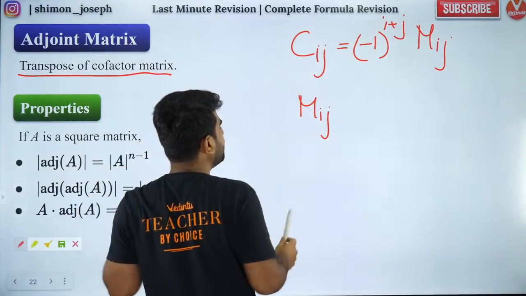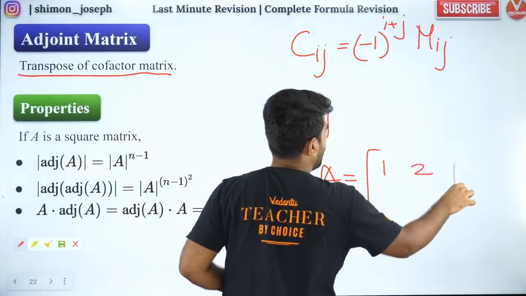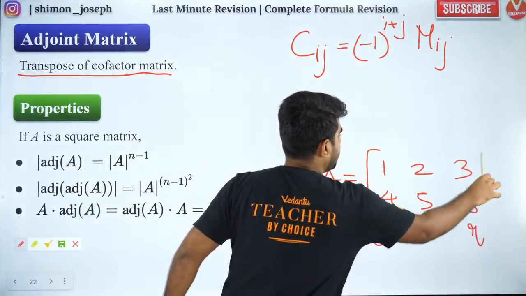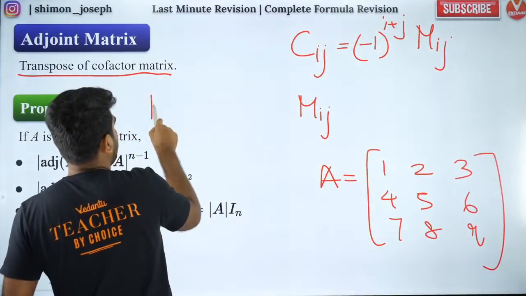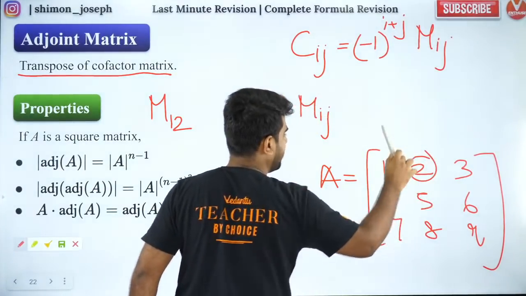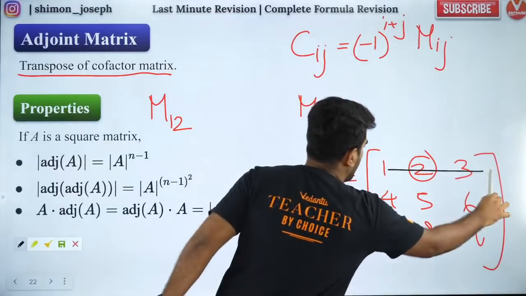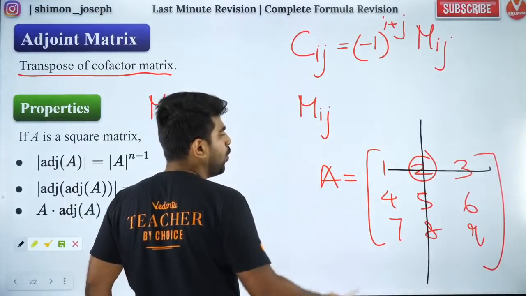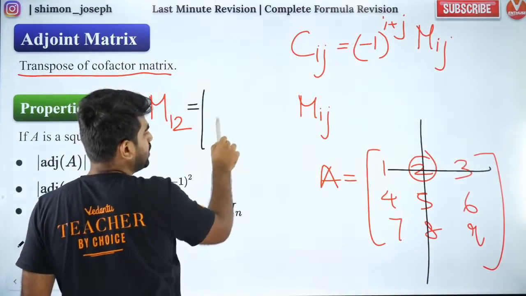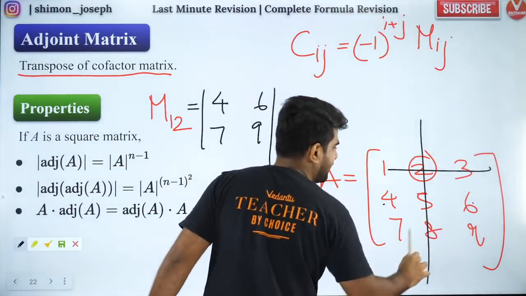Minor of ij, how do you find it? Let's say we have a matrix A: 1, 2, 3, 4, 5, 6, 7, 8, 9. If I want to find the minor of 1, 2, that means first row, second element. So I have to cover the first row and the second column. Whatever is left out, I need to take the determinant of that. So minor of 1, 2 is the determinant of 4, 6, 7, 9, because 4, 6, 7, 9 is left out.